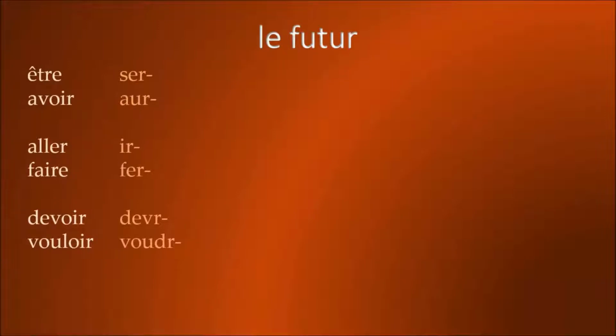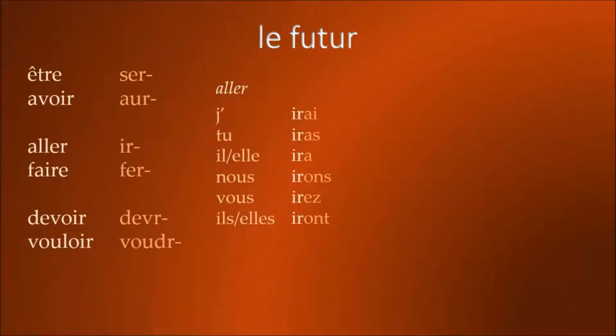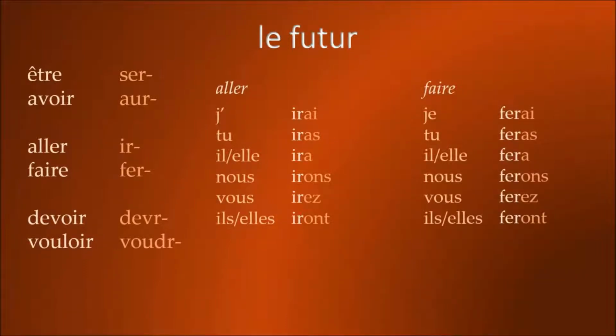And so, for example, the conjugation of the verb aller is j'irai, tu iras, il ira, elle ira, nous irons, vous irez, ils iront, elles iront. And the conjugation of faire is je ferai, tu feras, il fera, elle fera, nous ferons, vous ferez, ils feront, elles feront. There are other irregular stems in the future listed in the textbook and online.